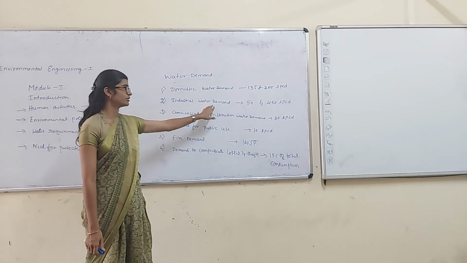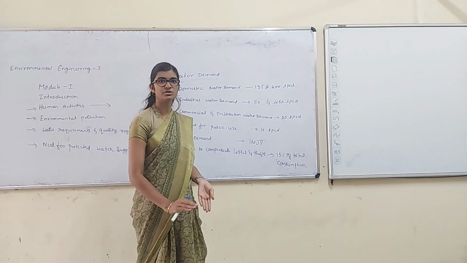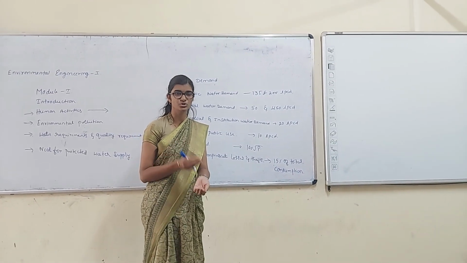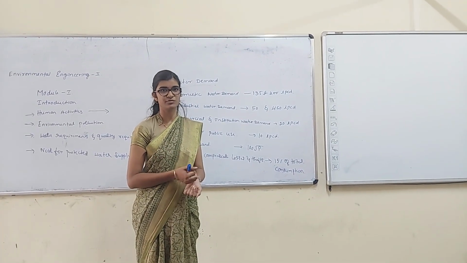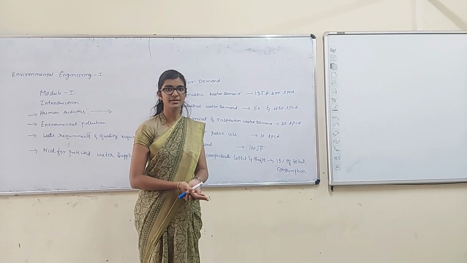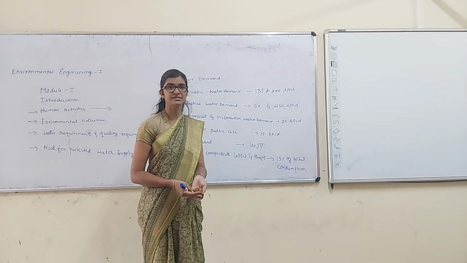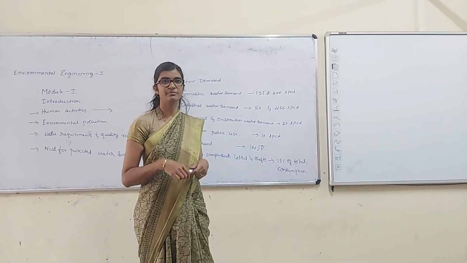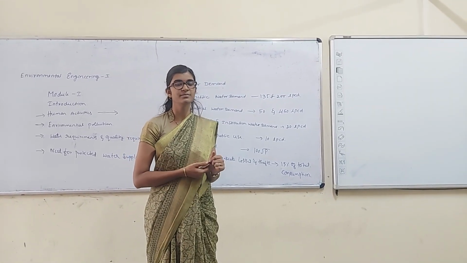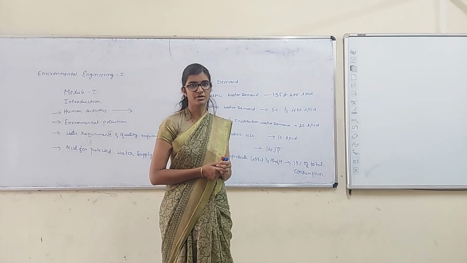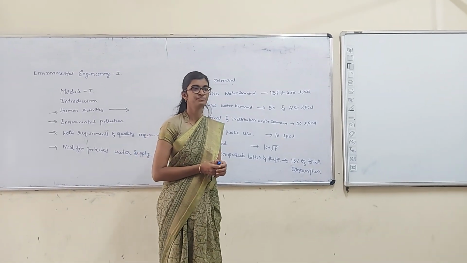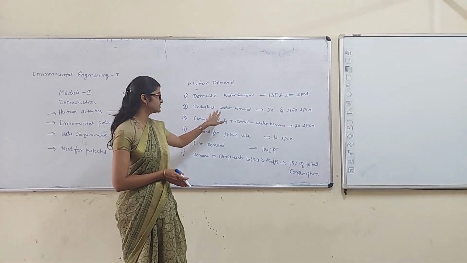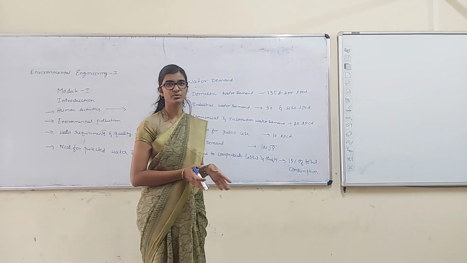Next is the industrial water. There are small scale and also large scale industries. The small scale industries usually prefer the municipal supplies for the production of their products. Large scale industries even opt for their own bore wells, but still they prefer municipal water because it is soft water, not hard water. That's why industries usually prefer the municipal supplies for their production.